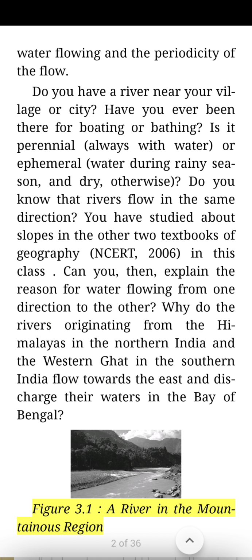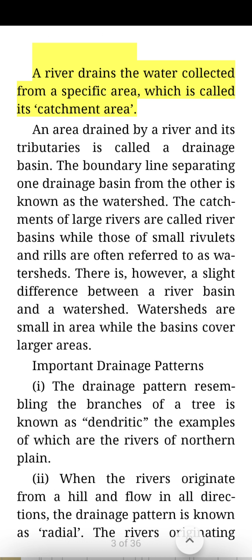Figure 3.1, a river in the mountainous region. A river drains the water collected from a specific area, which is called its catchment area. An area drained by a river and its tributaries is called a drainage basin. The boundary line separating one drainage basin from the other is known as the watershed.